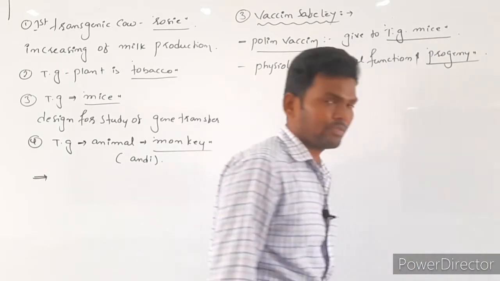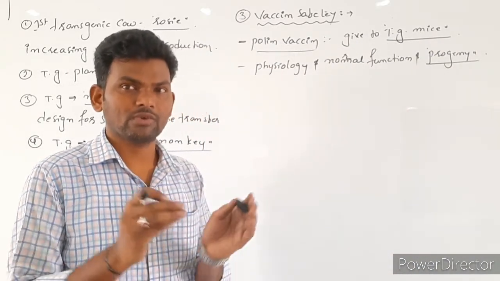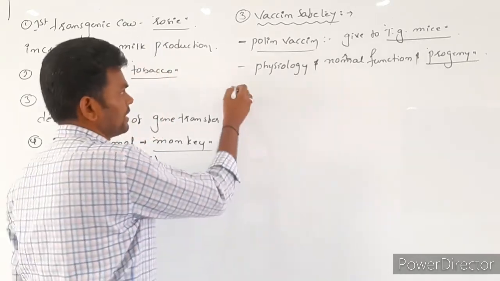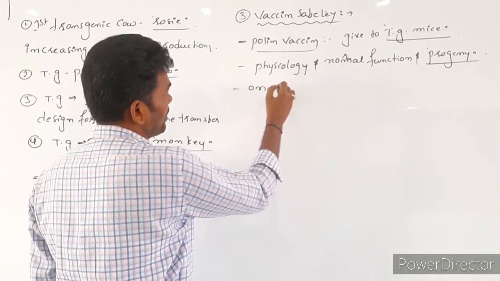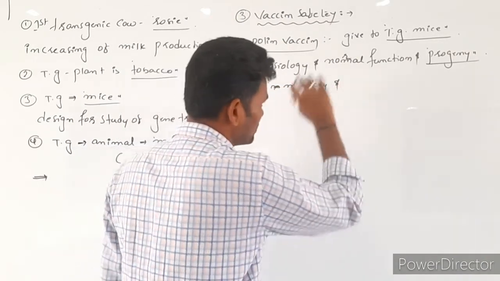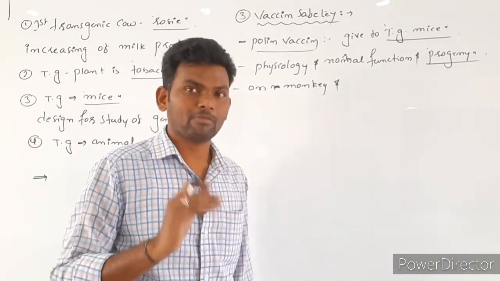Once they feel there is no change in functions, physiology, or morphology of the mice, then they go to a second trial on monkeys. Later, they again notice the physiology, functions, and behavior of the monkey.